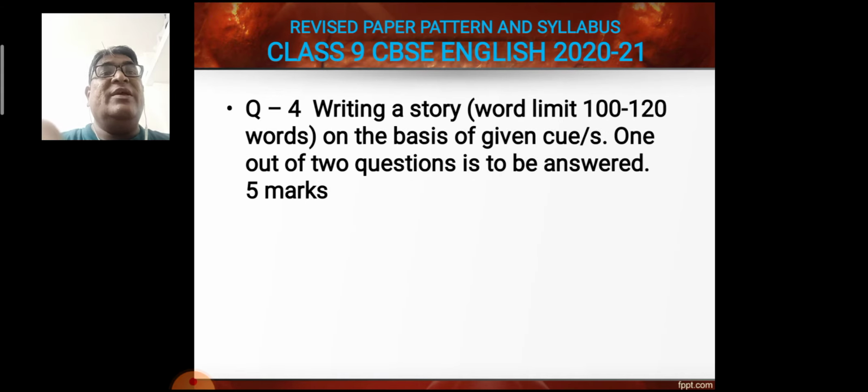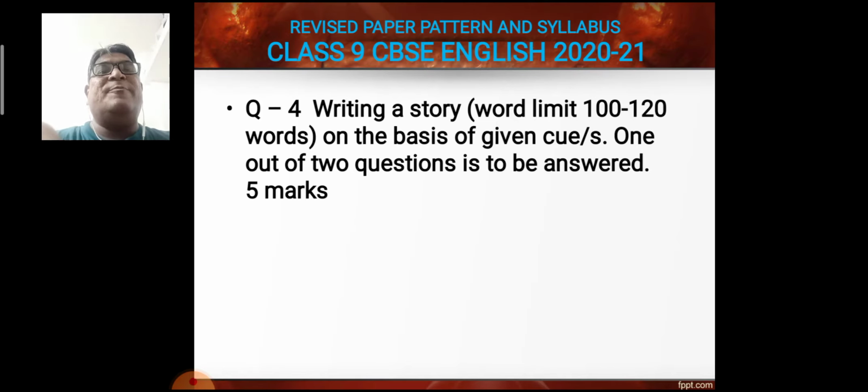Question number 4. Writing a story, word limit is 100 to 120 words, on the basis of given clues. 1 out of 2 questions is to be answered and it contains 5 marks. So story writing questions will be 2.